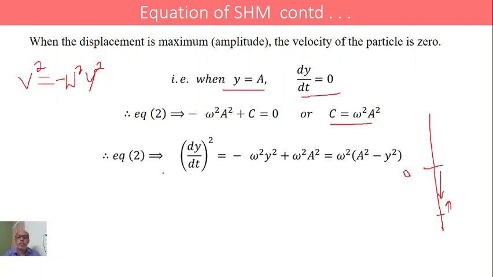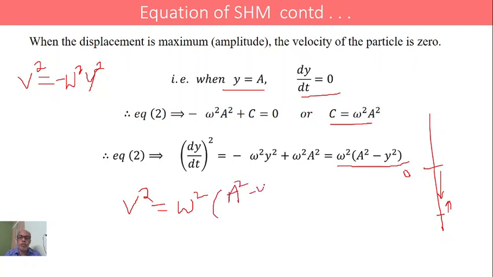Therefore, equation 2 becomes, rewriting, dy by dt whole square equals minus omega square y square plus omega square a square, or this is omega square into a square minus y square. This is the expression for v square. V square is equal to omega square into a square minus y square.